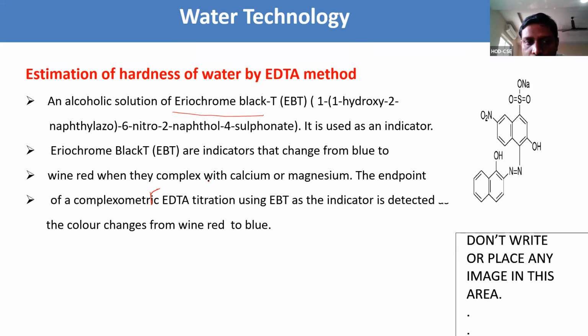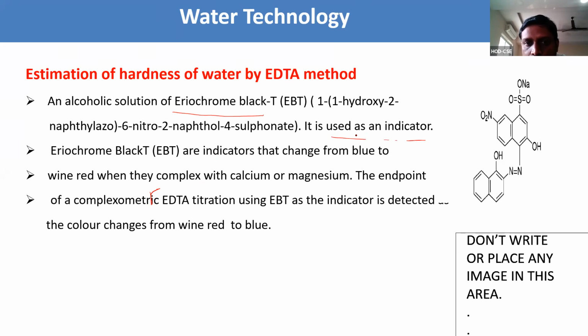The end point of this complexometric titration using EBT as indicator is detected when the color changes from wine red to blue. Now, what is the use? Here we are going to explain the use of EBT, Eriochrome Black T. The structure is 1-(1-hydroxy-2-naphthylazo)-6-nitro-2-naphthol-4-sulfonate. It is used as an indicator.